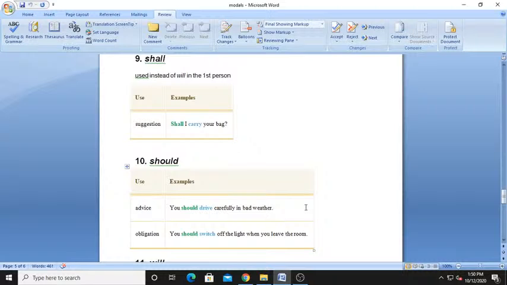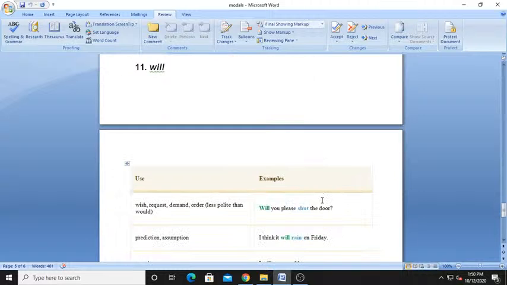So in these cases we are using this kind of modals, and modals are very interesting. After a modal verb we never use V3. We use only V1. See, we should drive. We haven't written driven. We have written drive. Switch, not switched, switch is written. So that means what are we using? V1. Yes, we should work carefully. Very good. Now, the next one is will.